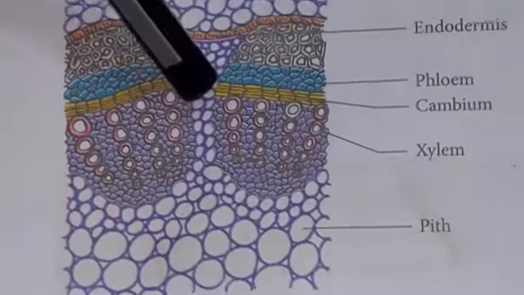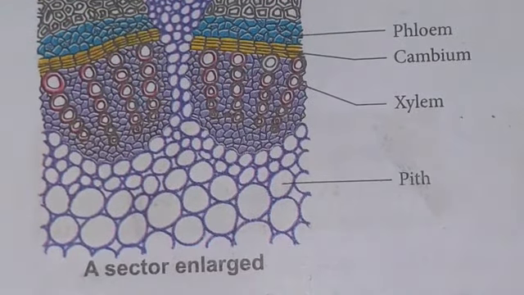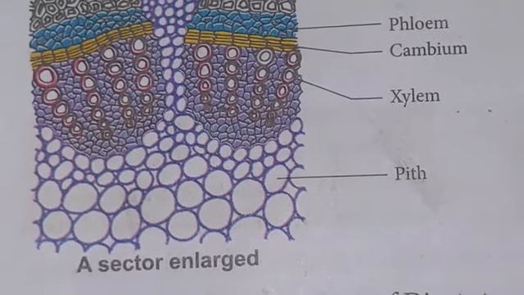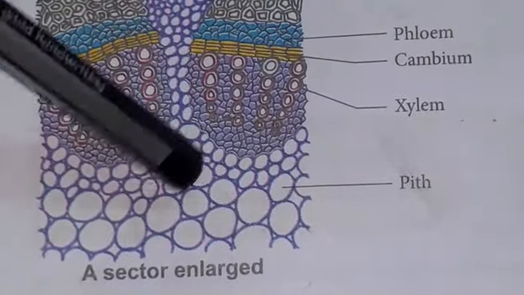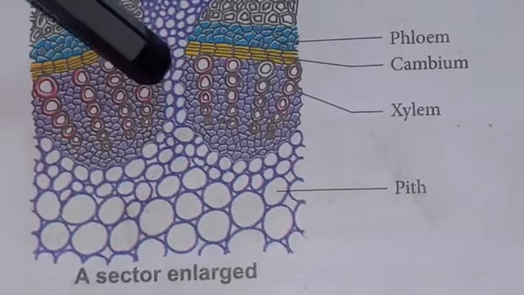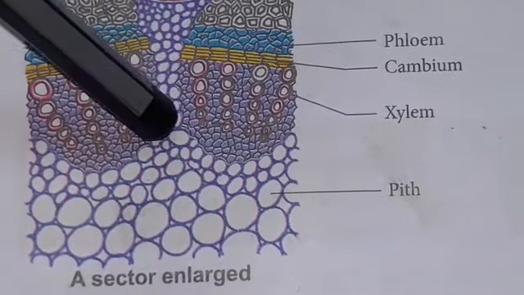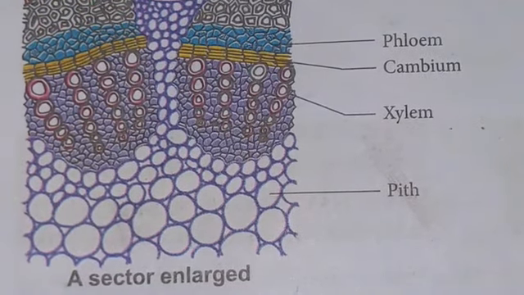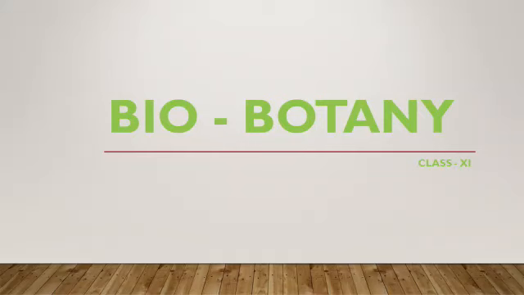The function of the pith is to store a large amount of food. That is, it is storage in function because it is made up of parenchyma tissue. It stores reserve food material. If the pith is extended in between the vascular bundles, it is called a primary pith ray or medullary rays.